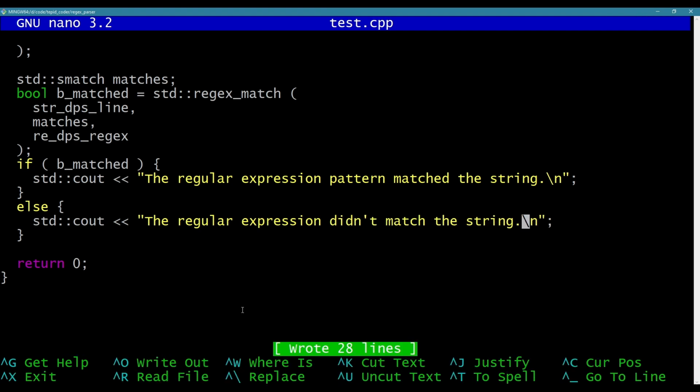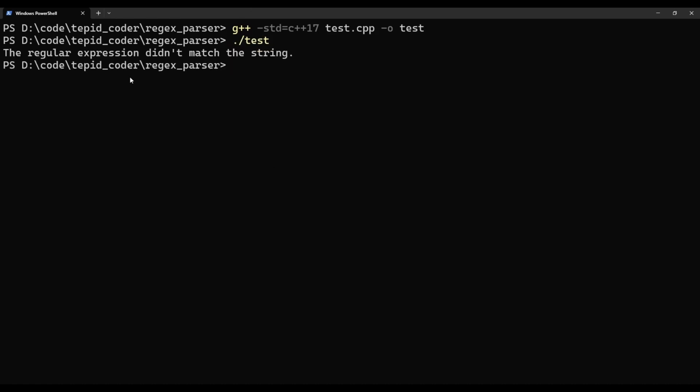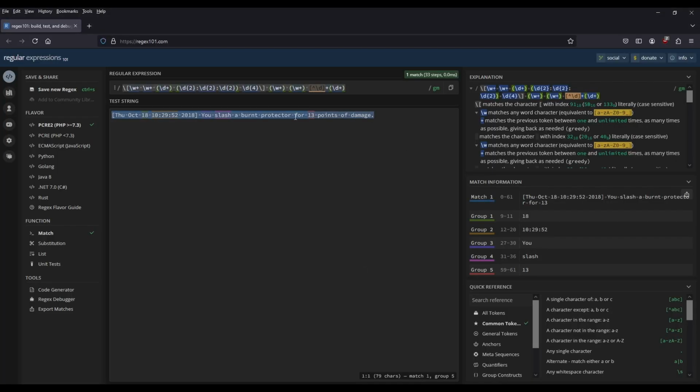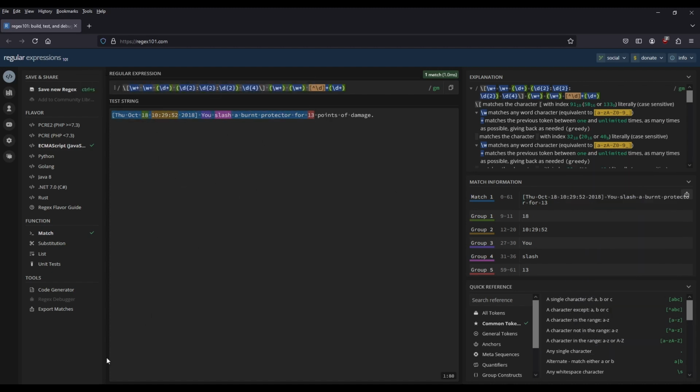Okay, let's try to actually run that real quick. So g++ with std=c++17 at least. Did we get it right? Yep. Didn't match the string over here. What if I do ECMAScript? Looks like it still doesn't match. So C++ is kind of disagreeing with us here.